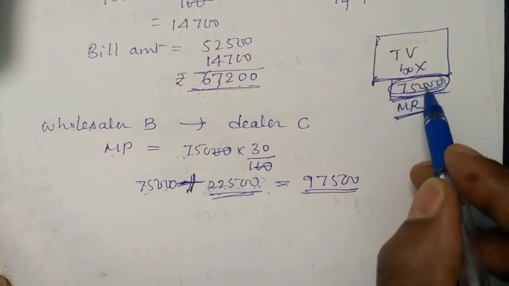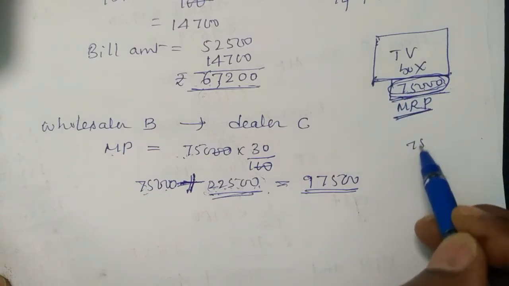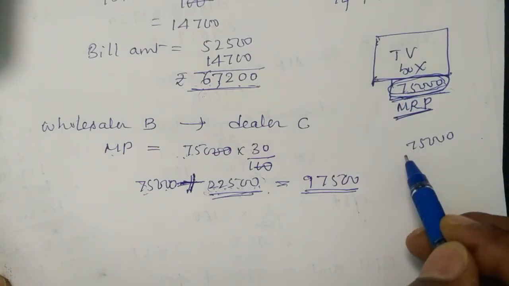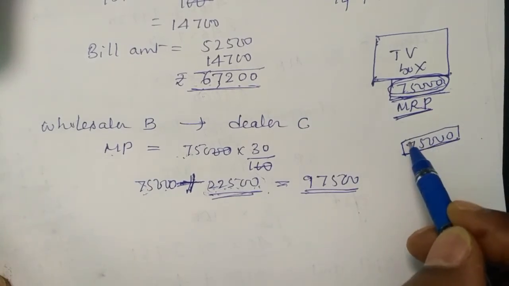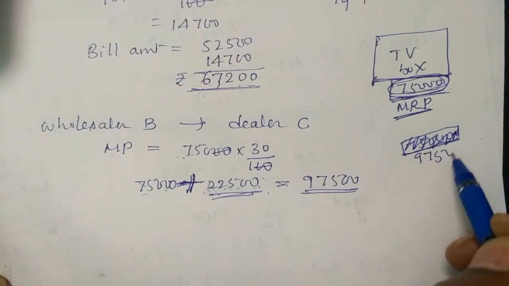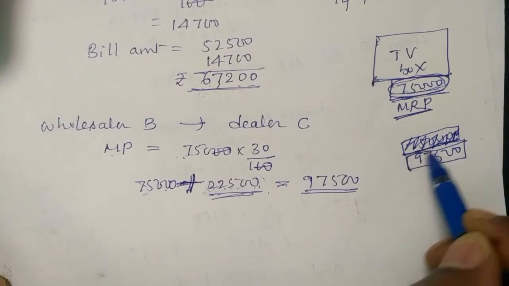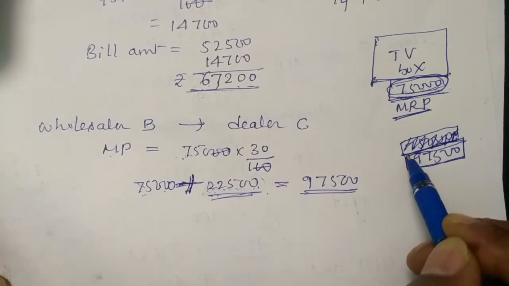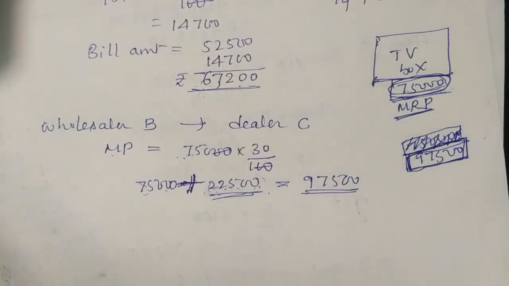On that 75,000 rate, what he does is take one white label and mark it as 97,500. You have seen in some shops, on the TV box or somewhere, they change the rate with their own stickers.